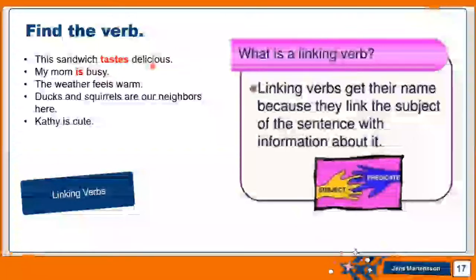So they link between the subject and the predicate. The predicate can be a noun and it can be an adjective. So I call it a predicate noun or a predicate adjective. So these are the linking verbs which are linking between the subject and the predicate.